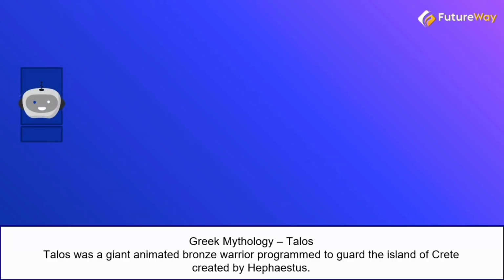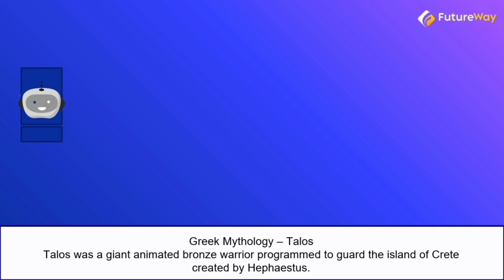So guys, the concept of artificial intelligence goes back to the classical age. Under Greek mythology, the concept of machines and mechanical men was well thought of. An example of this is Talos. I don't know how many of you have heard of this. Talos was a great animated bronze warrior who was programmed to guard the island of Crete. Now, these are just ideas. Nobody knows if this was actually implemented, but machine learning and AI were thought of long ago.